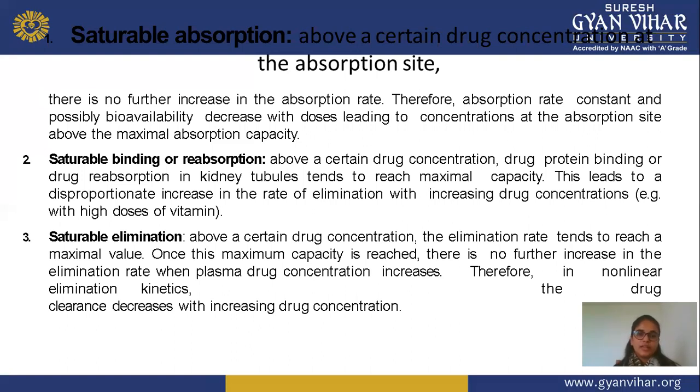Next is saturable binding or reabsorption. In this, above a certain drug concentration, drug protein binding or drug reabsorption in the kidney tubule, which are the sites where reabsorption may take place, tends to reach maximum capacity. This leads to a disproportionate increase in the rate of elimination with increase in drug concentration. An example is a very high dose of vitamins.